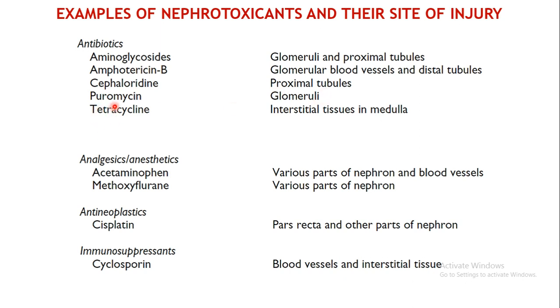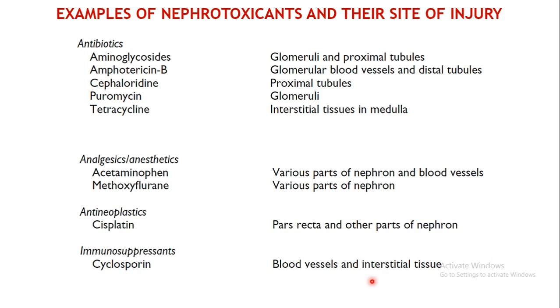Then puromycin, which we have considered, affects the glomeruli, and tetracycline affects the interstitial tissues in the medulla. Again analgesics such as acetaminophen affect many parts of the nephron. The anti-neoplastic, anti-cancer drug cisplatin affects the pars recta and other parts of the nephron. And immunosuppressants like cyclosporin, these examples we have also considered, the blood vessels and the interstitial tissues may be affected by these drugs.